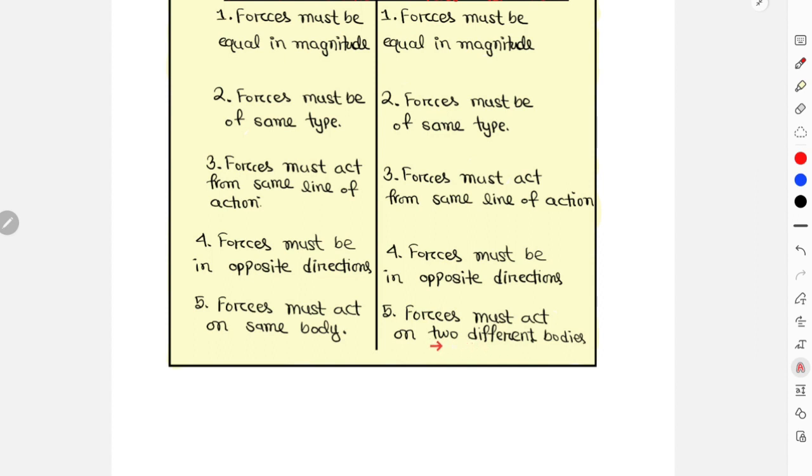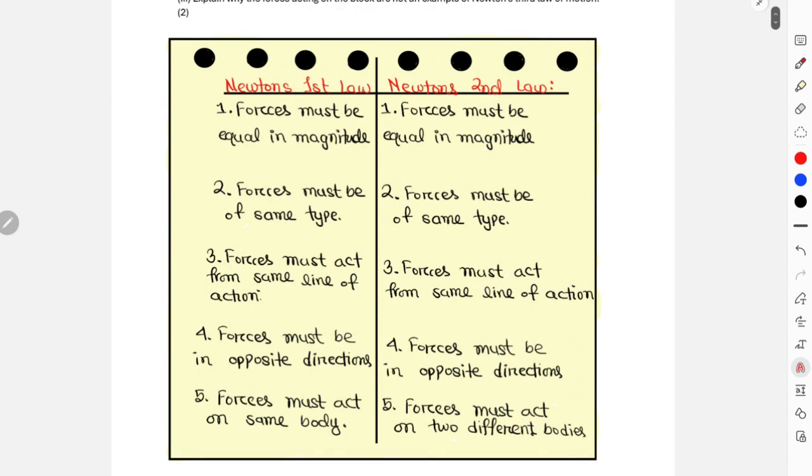Over here, even if you forget that they're not of same type, and just consider for one time that they are of same type, even then they will not be under Newton's third law because tension and weight are both acting on the block, right? They're not acting on two different bodies. They were acting on the same body. So in any case, they will never be considered as Newton third law pair forces.